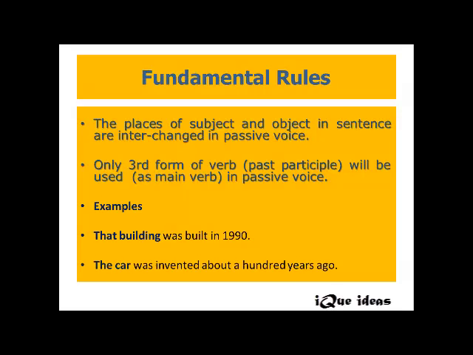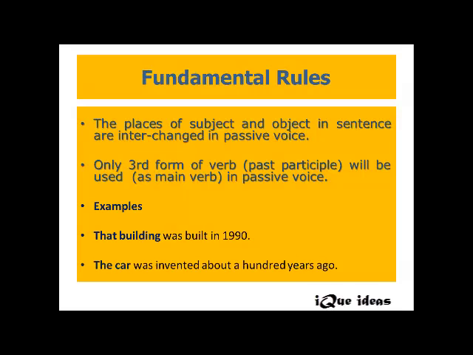Let's have a look at these two examples here. That building was built in 1990 by XYZ. Here the focus is more on the object rather than the subject. And if you have noticed, 3V has been used in this sentence. Build is 1V, built is 2V, again built is also the 3V, right? Let's look at the next sentence.